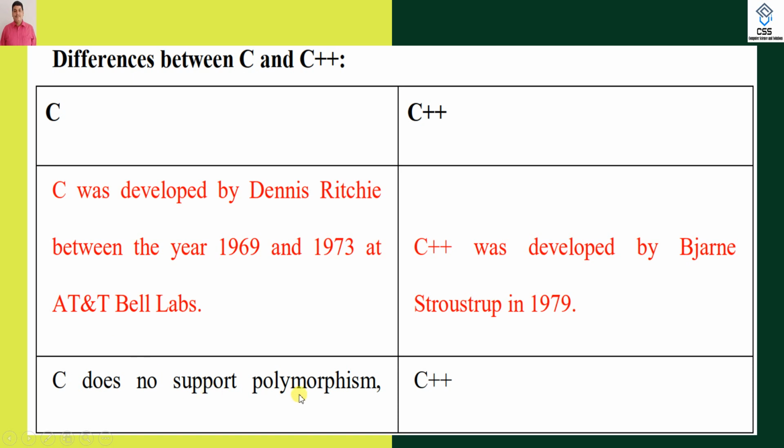C does not support polymorphism, but C++ supports the concept of polymorphism. What is polymorphism? In OOPS concepts, one of the important pillars is polymorphism. Poly means many, morphism means form. A class having many forms is known as polymorphism. Overloading is the exact meaning of polymorphism. What is overloading? The name of the function is the same, but the parameters are different.